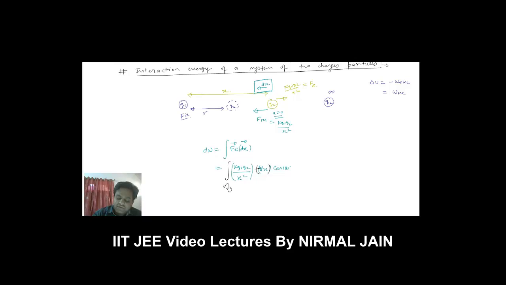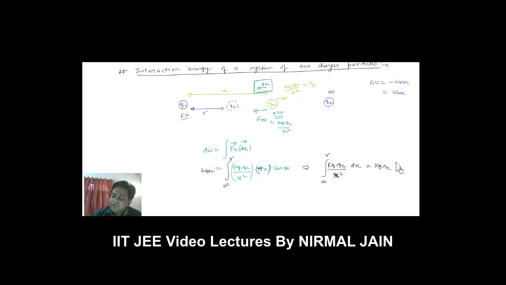So I have to integrate it from infinite to some distance r. This is just the work done by electric field. So k q1 q2 by x square, this minus will get cancelled with this cos 180 degree. What I get here is this dx integration infinite to r. So this k q1 q2 is constant.